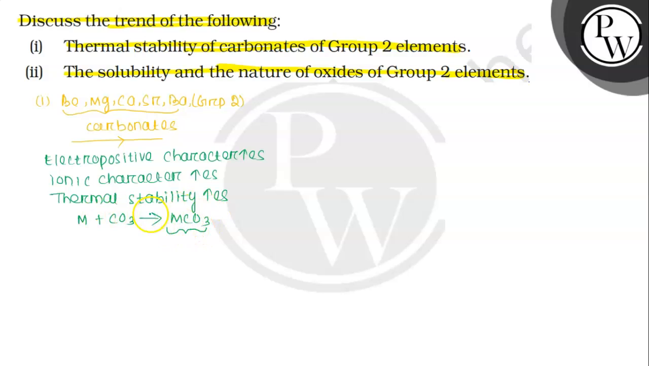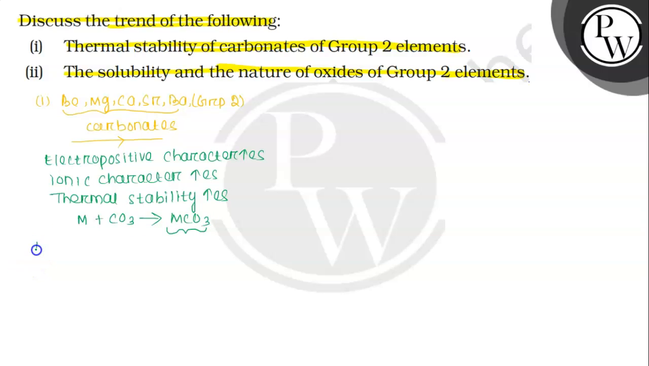So this is the justification for the thermal stability of carbonates of group 2 elements. Generally all group 2 elements form carbonates, and the elements are beryllium, magnesium, calcium, strontium, barium. Now when we move from top to bottom, electropositive character increases as size increases. For that reason ionic character also increases. As ionic character increases, thermal stability also increases. So going down the group, thermal stability of the carbonates increases.